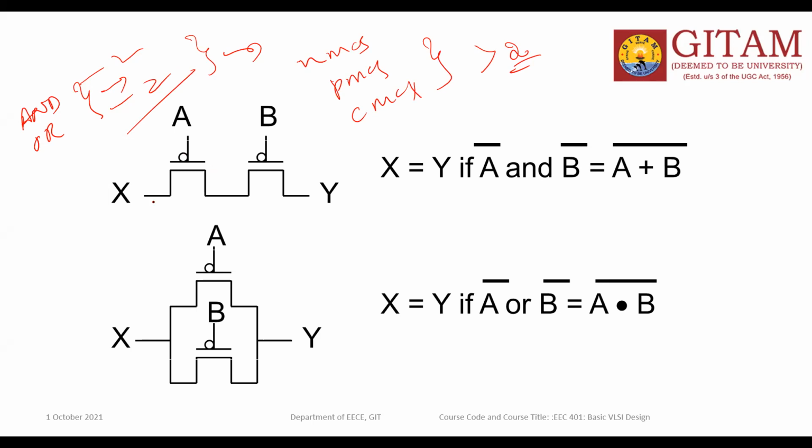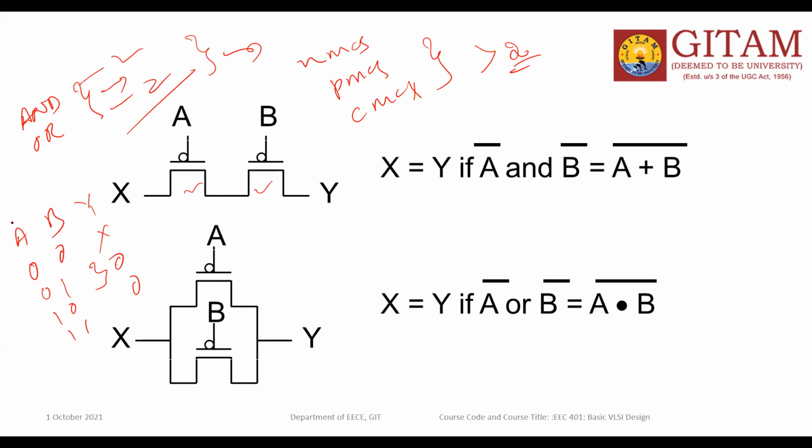So whenever AB is 0 0, what happens? Both the transistors are on, so Y is equal to X. If 0 1 or 1 0, for both cases one transistor is on and one is off, so the signal cannot be passed to the output side, so the output is 0. And in the last case, both are 1 1, now also the output is 0.